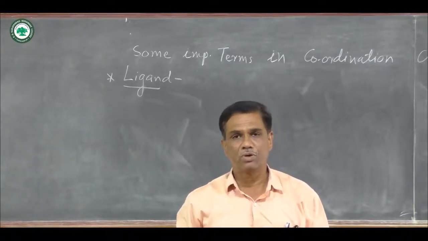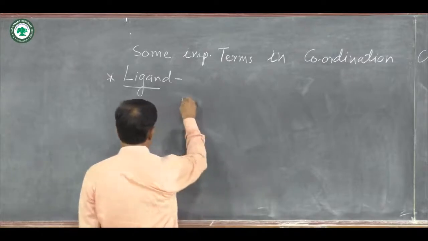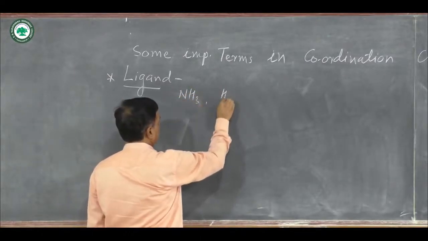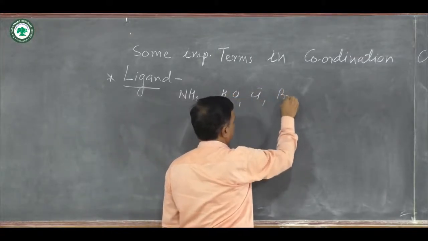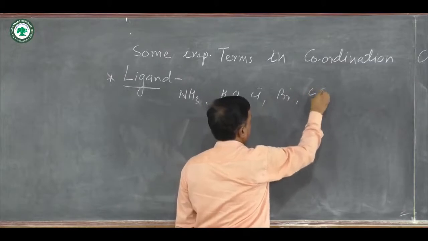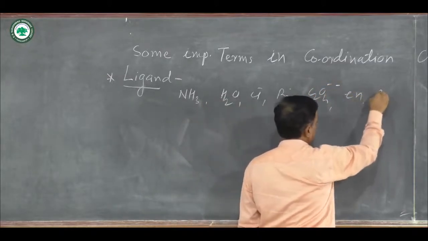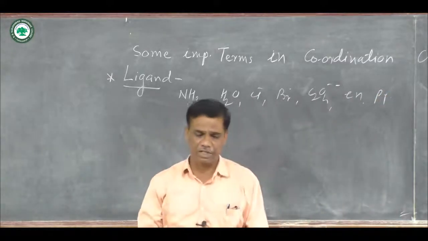Therefore, it is also called Lewis base. Examples are NH3, water molecule H2O, chloride ligand, bromide ligand, C2O4 double minus, ethylene diamine, pyridine. All these are examples of ligand.